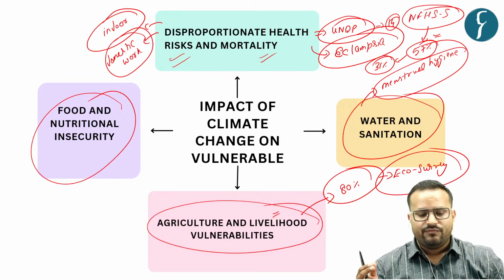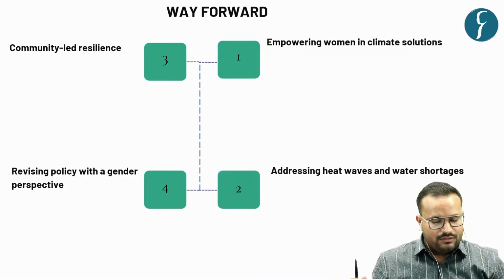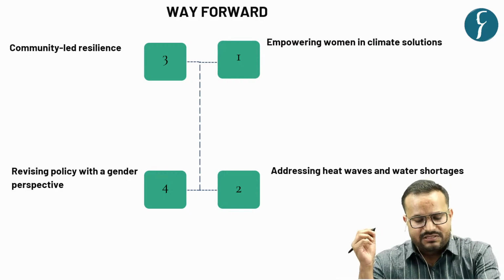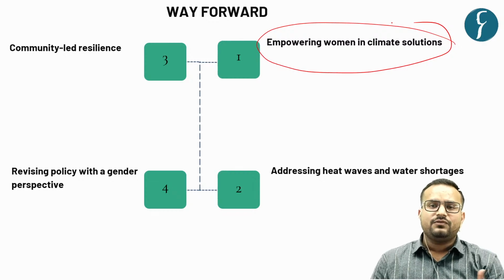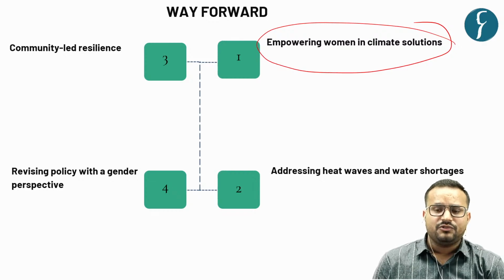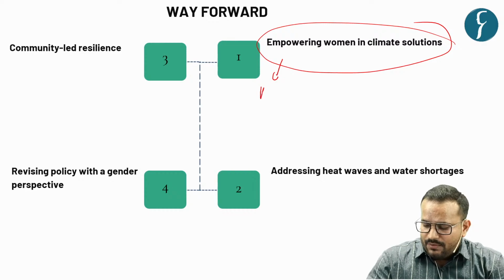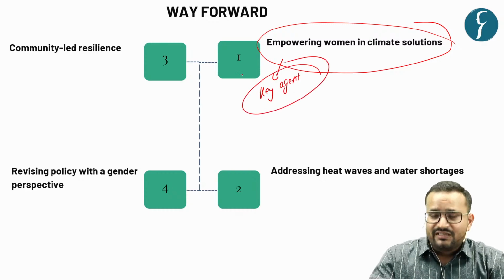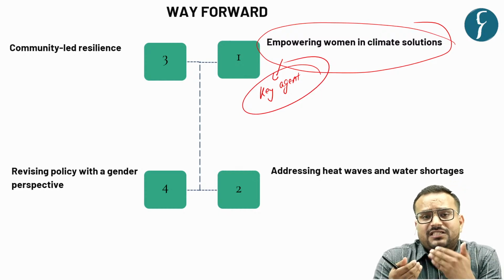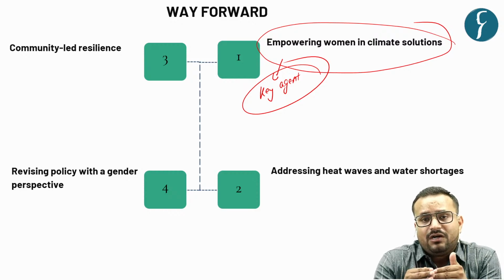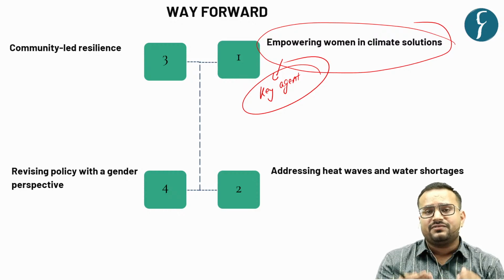What is the way forward? Now the way forward is that firstly you need to empower women in climate solutions. What exactly do we mean by empowering women in climate solutions? That is making women key agents. Key agent means that women should not only be the subject of such policies, but they should be given the agency to be the drivers of such policy.